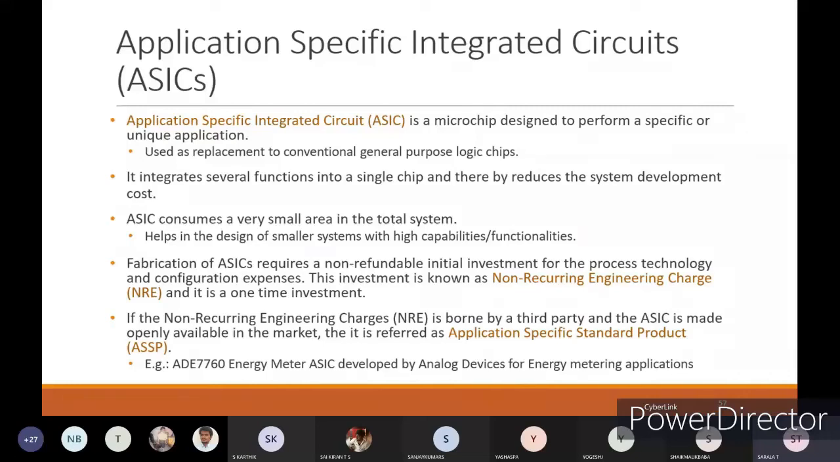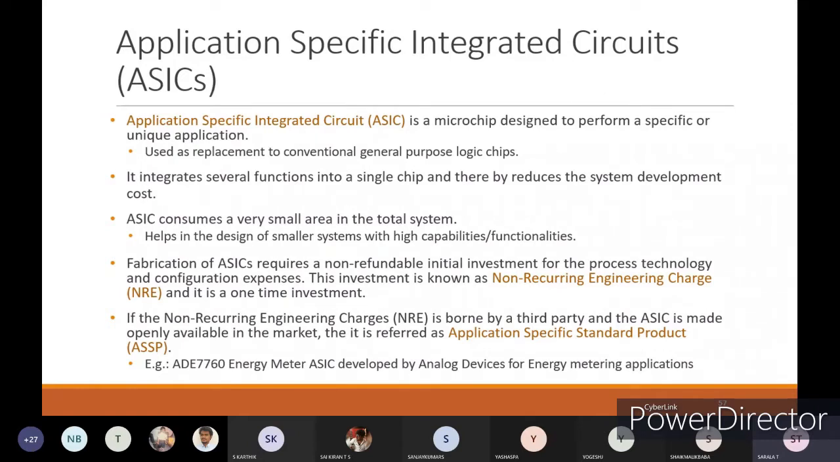An application specific integrated circuit is a microchip designed to perform a specific or unique application, used as a replacement to conventional general purpose logic circuits. If you are going for general purpose logic circuits, you can implement your program into that general purpose logic chip and use it for any application. That is the general purpose one.